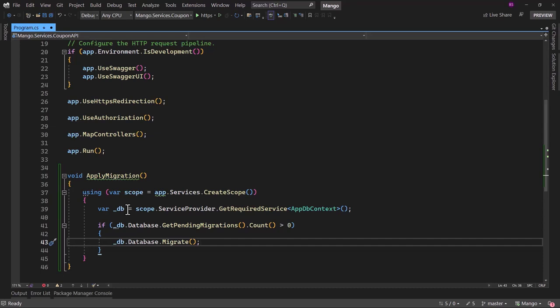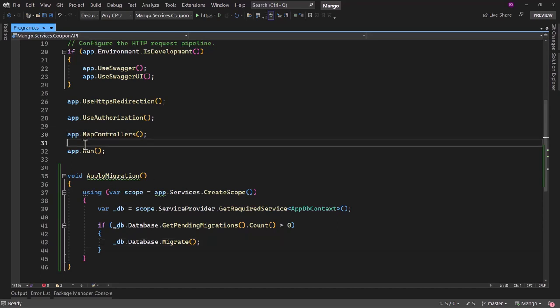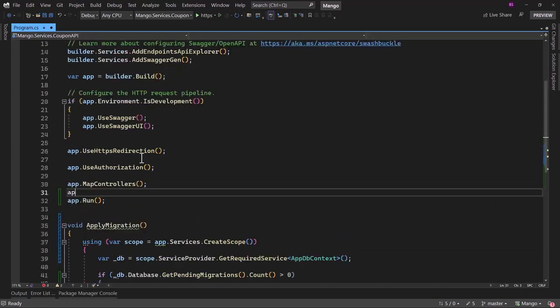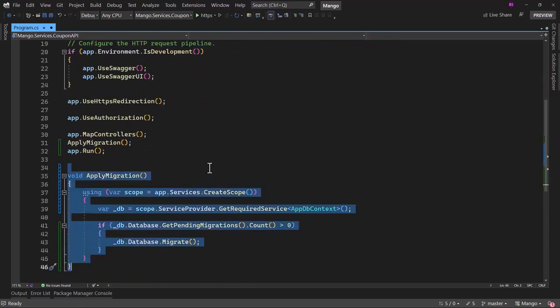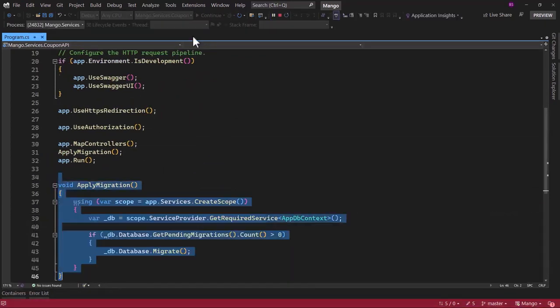That will automatically apply all the pending migrations to the database. We need to invoke this method. So in our pipeline here, we can add apply migration. And with that, whenever the application is restarted, it will check if there are any pending migrations, it will apply them. If there are not, it will ignore that.